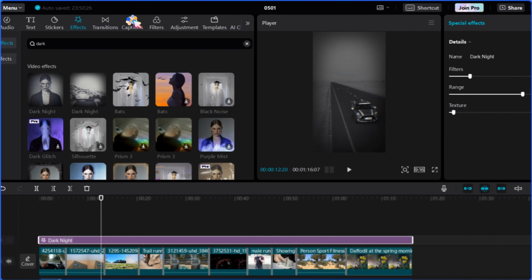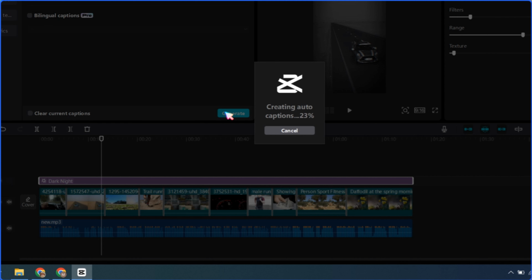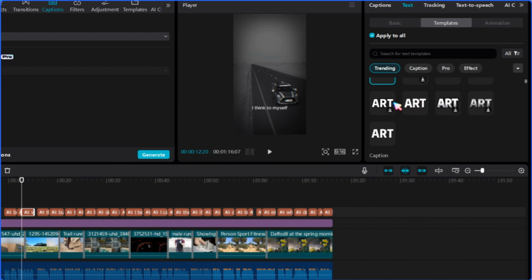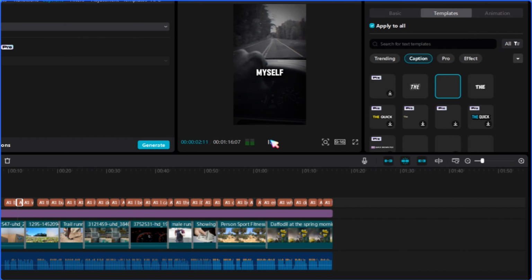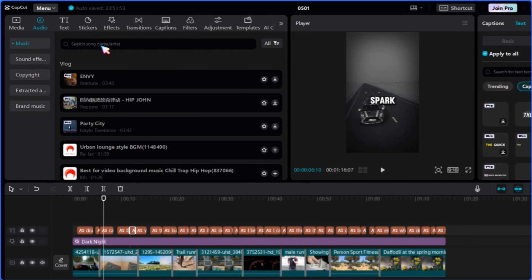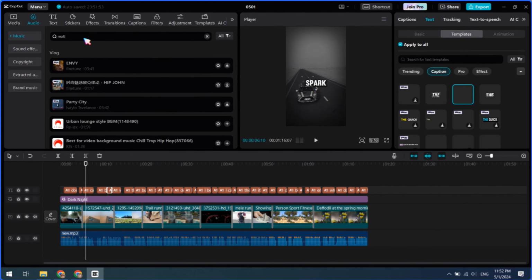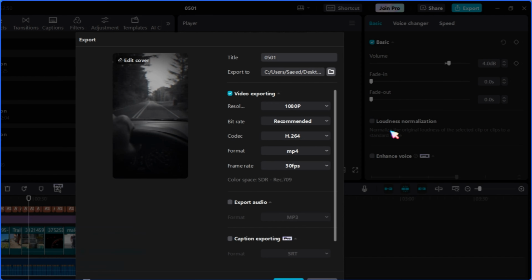Next, click on Auto Caption and generate captions. Then, select and add any template you think is better. Change the font, color, and stroke to make it better. After applying the captions, you can now add background music. Since I'm going to upload this video on TikTok, I'll use CapCut Music. After this, export the video.